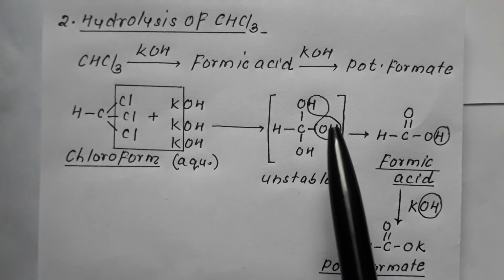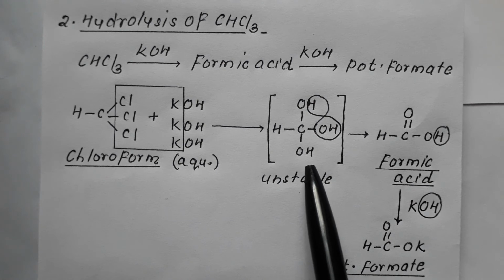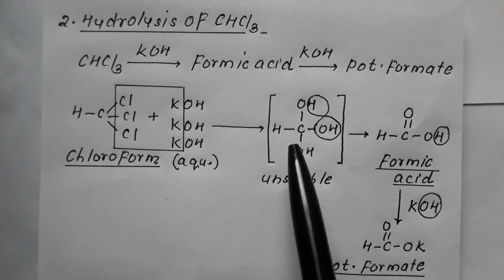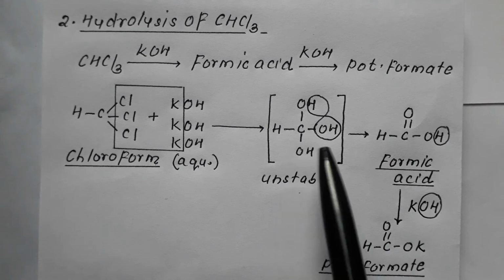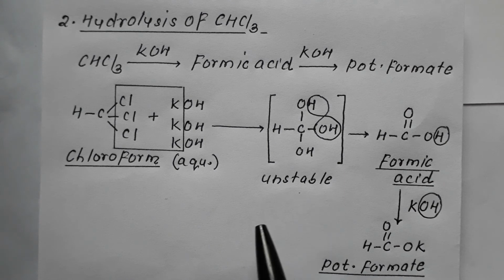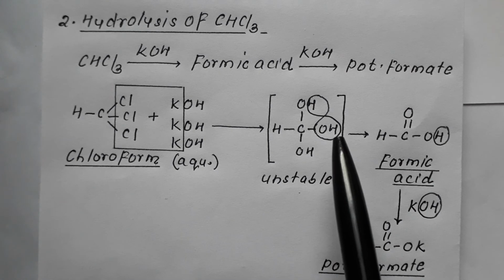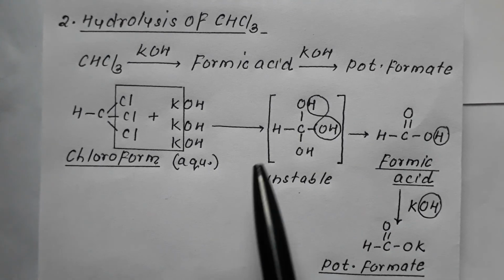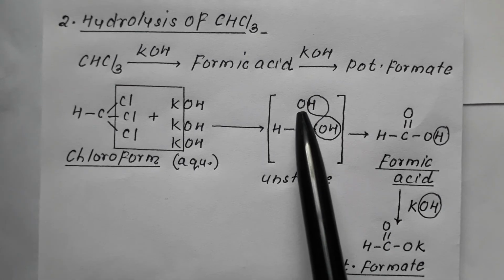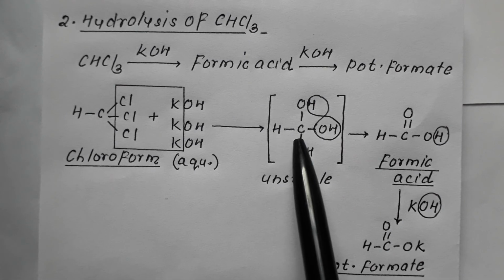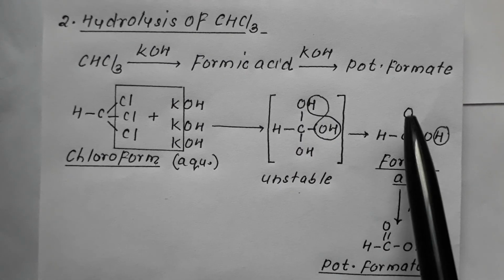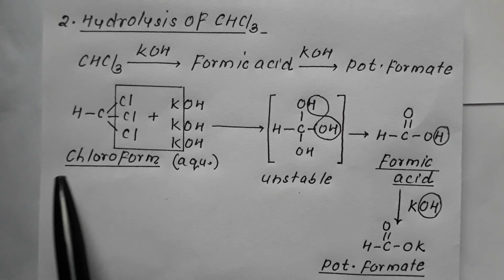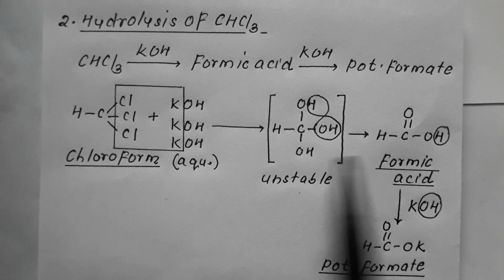We know that more than one OH on a single carbon is always unstable. So this molecule is unstable. To become stable, it will lose a water molecule, H from here and OH from here. What is left over is HC double bond O, OH, which is formic acid. So chloroform has converted into formic acid.